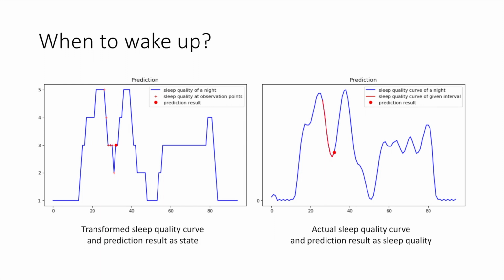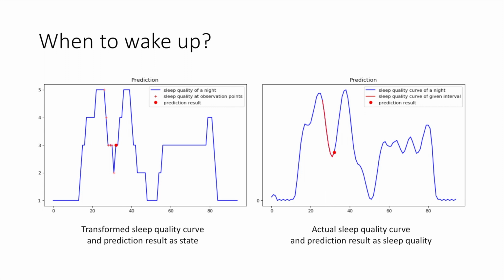We test our model on randomly selected intervals on our dataset, and this is one of the tests. We can see on the left that the prediction result is the last observation point, and it differs from the actual minimum point. And on the right, after the prediction result is projected onto the original sleep quality curve, it is actually quite accurate. But the opposite situation may also happen.